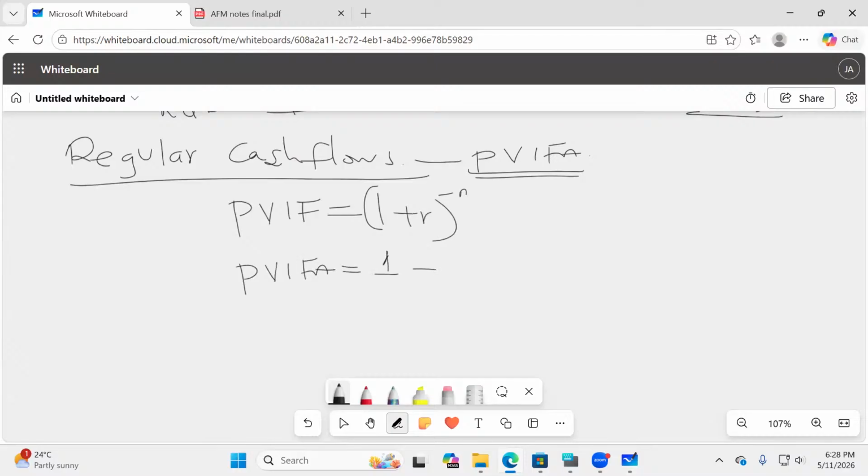To get PVFA, we take 1 minus the PV formula. So 1 minus 1 plus R raised to negative N. And then everything is to be divided by R. Everything to be divided by R. That is what we do to get what we call PVFA, present value interest factor of an annuity.